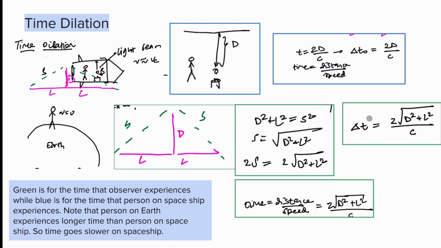Notice how this delta t, which is the time that the observer on Earth experiences, is longer than the time that the observer on the rocket experiences, which is 2d over c. So this just shows that time is moving slower for the rocket person than for the person on Earth, and it also confirms the twin paradox.